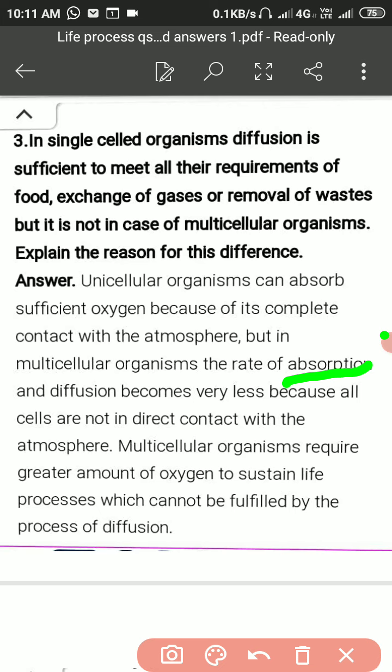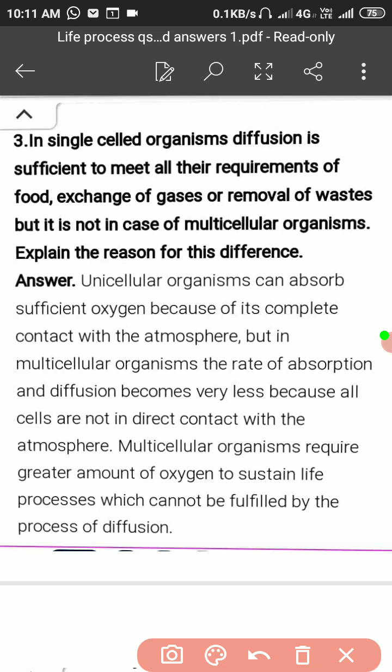Therefore, multicellular organisms require a greater amount of oxygen to sustain life processes, which cannot be fulfilled by the process of diffusion. So, students, multicellular organisms have a structure in which their cells don't have direct contact with the external environment, and they are connected to the external environment through a system.